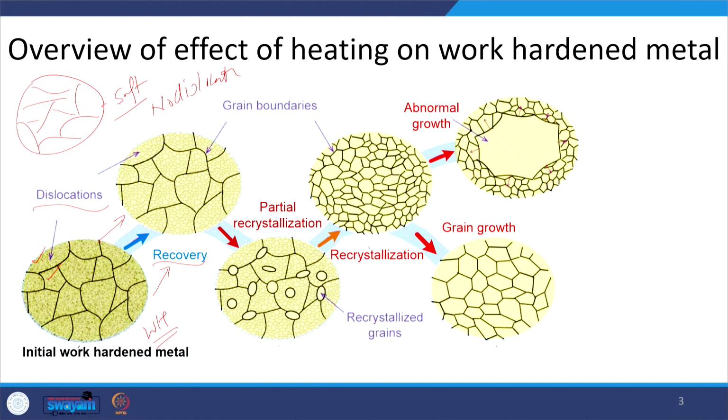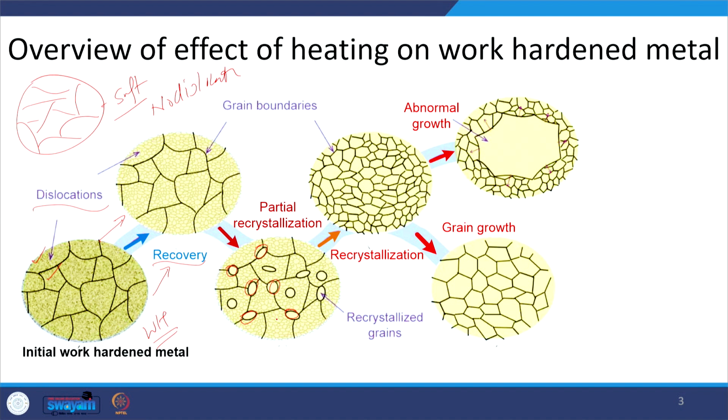If the heating is continued at a higher temperature, in the range of say 0.3 to 0.6 times its melting point, depending upon the kind of metal, then after the recovery the metal shows partial recrystallization, where new grains start forming at a few selected locations, especially at the grain boundaries.